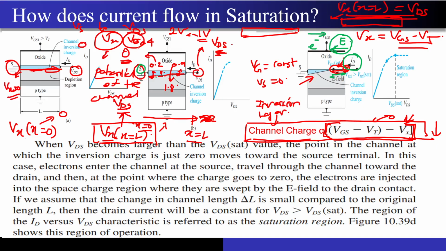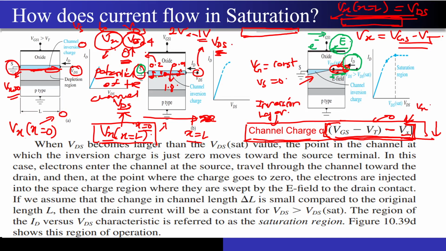Correct? So as you keep on increasing the value of VDS, the Vx value also increases at the same point over here. Correct? So if I look at this particular point and if I increase the VDS value, the potential at this particular point in the channel will also increase. Correct? Now if the Vx value increases, the channel charge is going to get reduced because Vx has a negative sign over here, and at one point you will be left with zero channel charge, because this term at some point will be equal to 0.